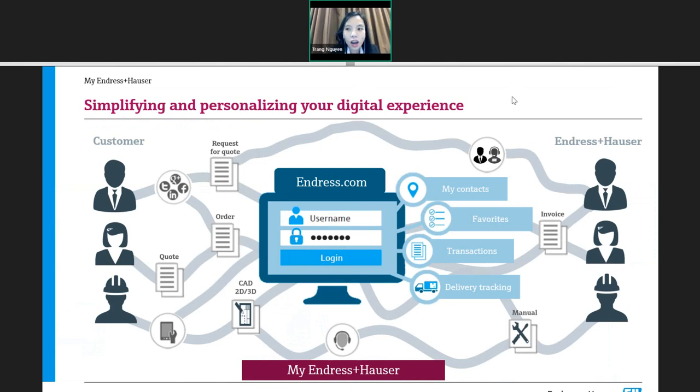You can see here that with one account on our website Endress.com, you can have many benefits. For example, you can search for and find the product which is suitable for your process and your plant. You can also find the CAD drawings, 2D and 3D, of the device.